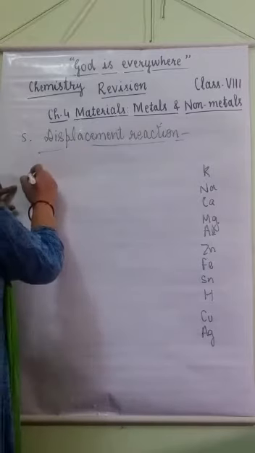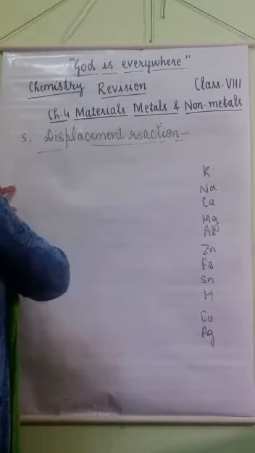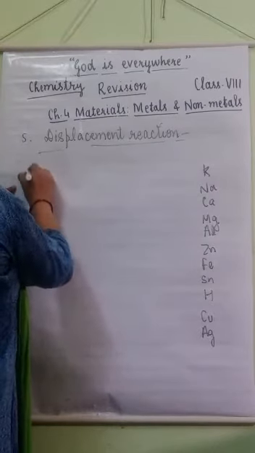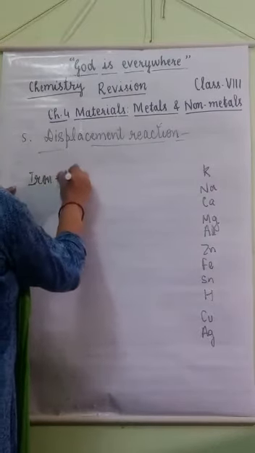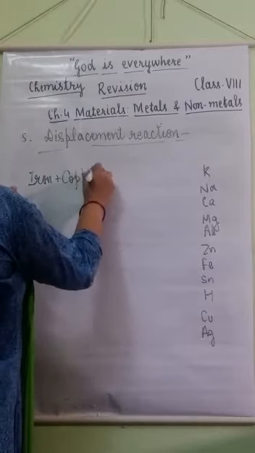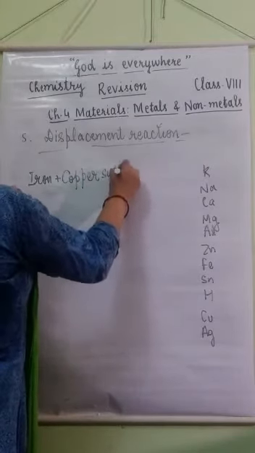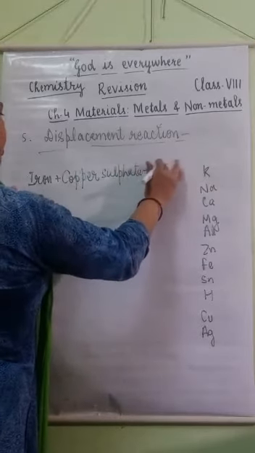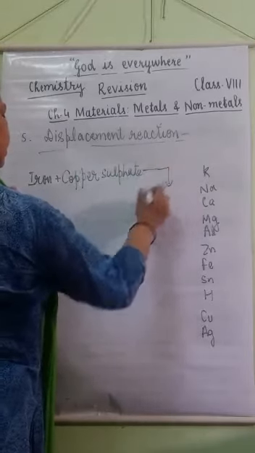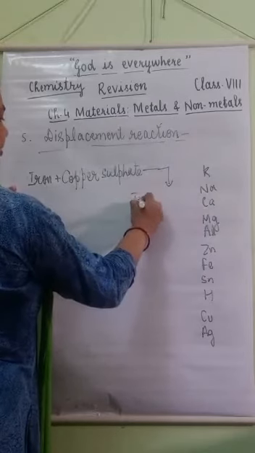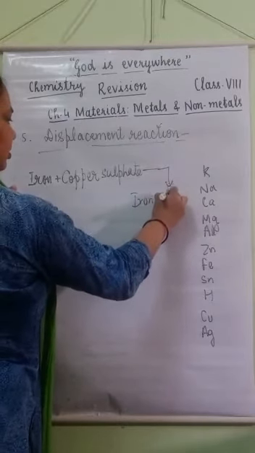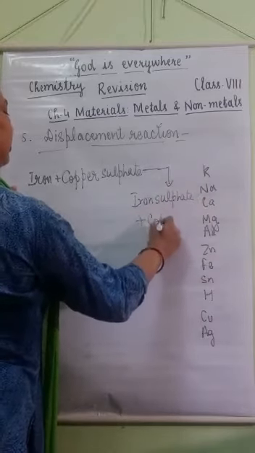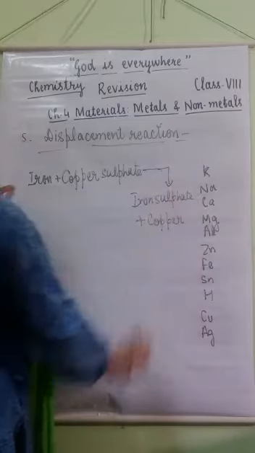Suppose iron reacts with copper sulfate solution. It forms iron sulfate and displaces copper from copper sulfate solution.